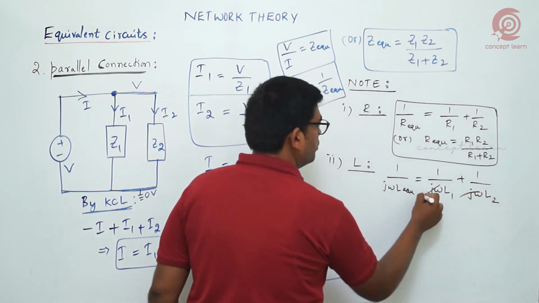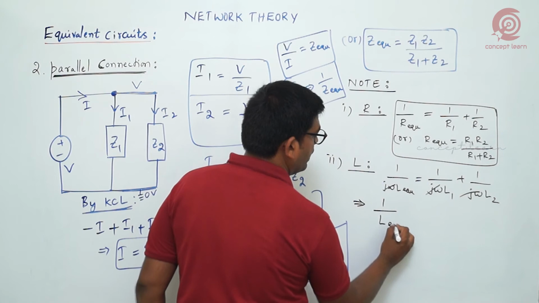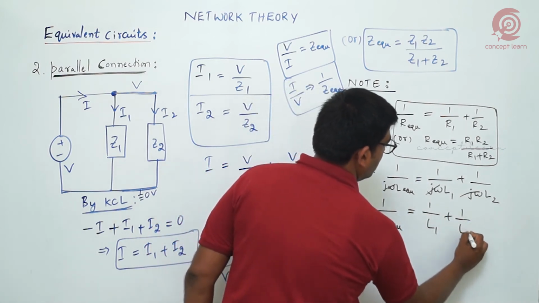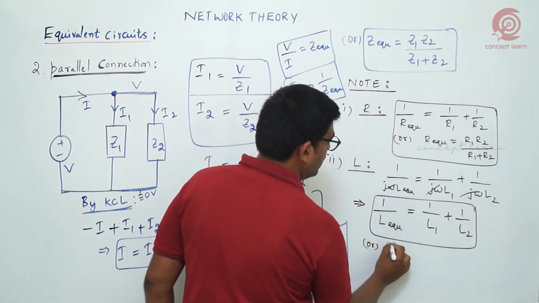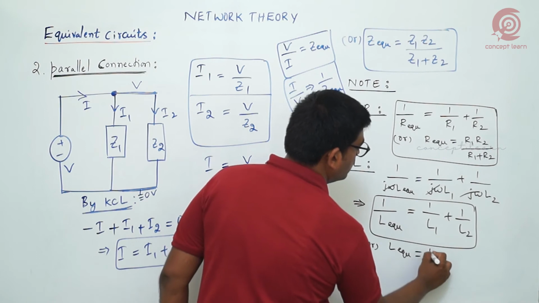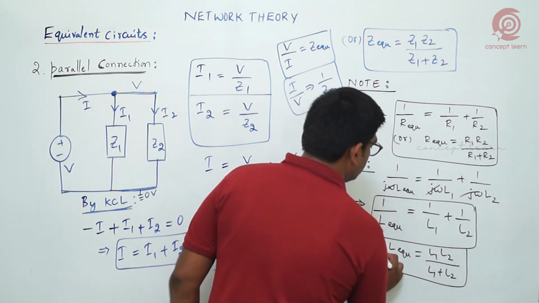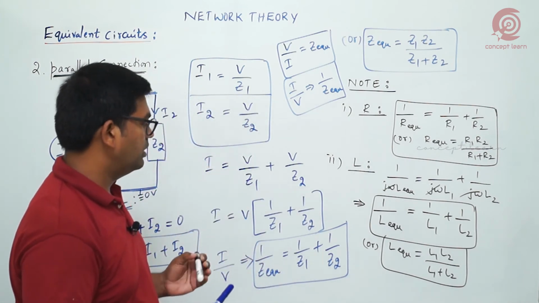Then j omega gets cancelled on both sides, so the result will be 1 by L equivalent is equal to 1 by L1 plus 1 by L2. Further, if you simplify, L equivalent is equal to L1 L2 by L1 plus L2. This is for both resistance and inductance.